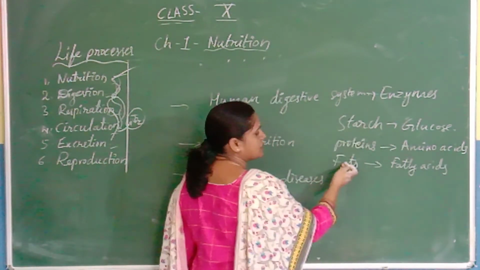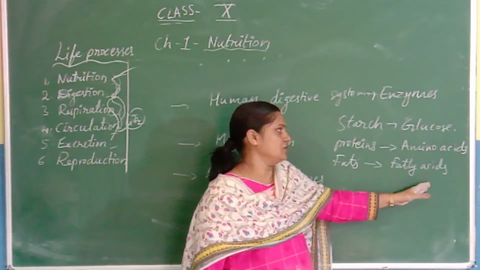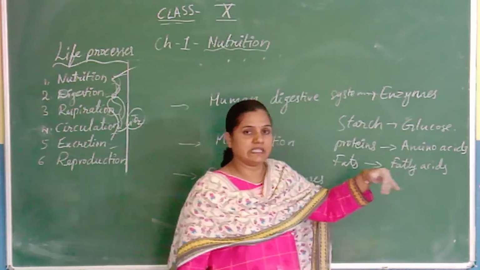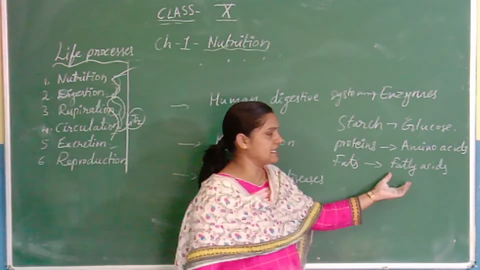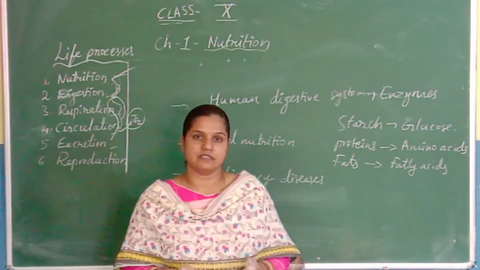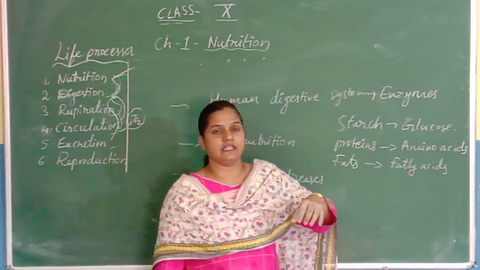So these are complex molecules, and these complex compounds are converted into simple nutrients. And these simple nutrients are easily assimilated into the blood and travel through blood and reach each and every cell.